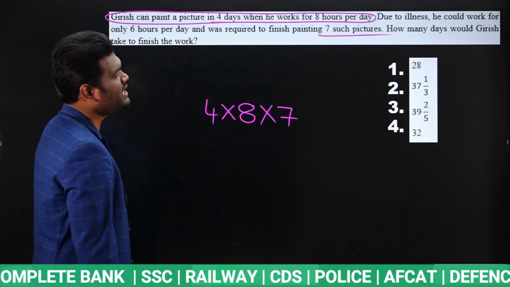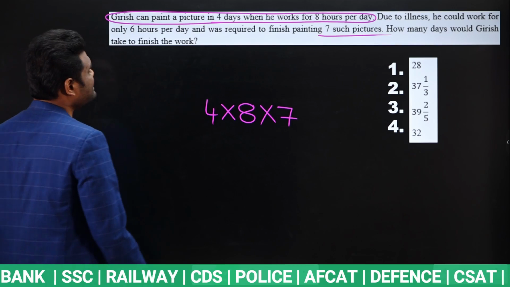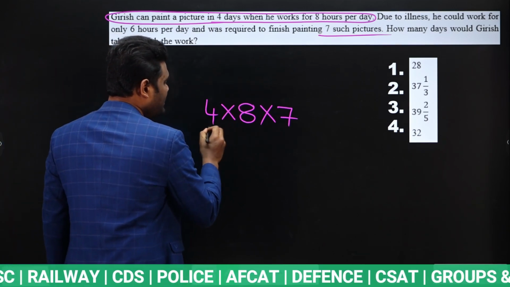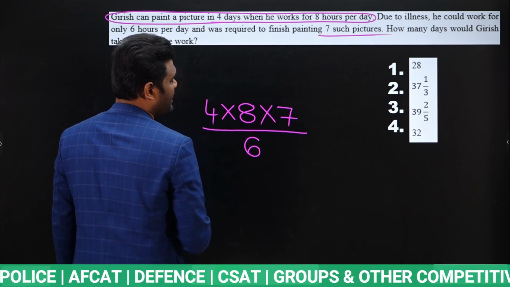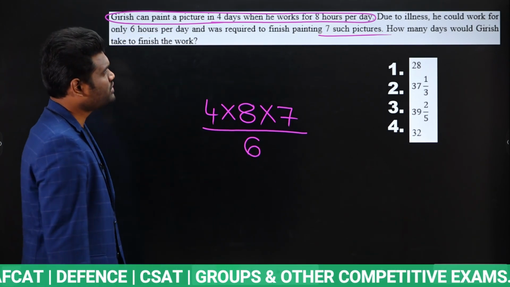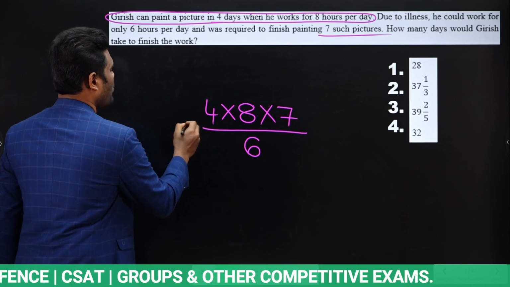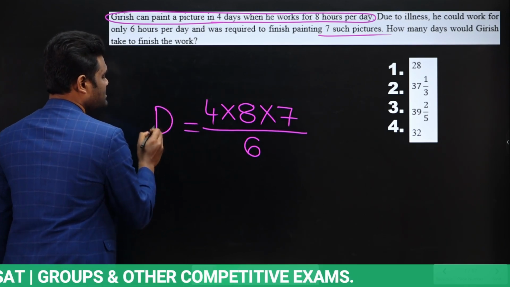Due to illness he could work for only 6 hours per day. Now to complete this work, he is able to do only 6 hours per day due to illness. Now the question is how many days are required? So we need to find the days, that's it.